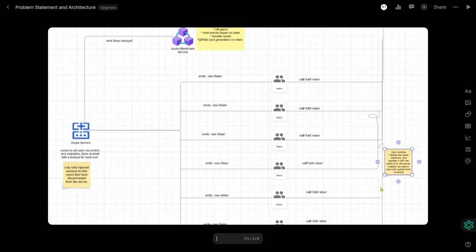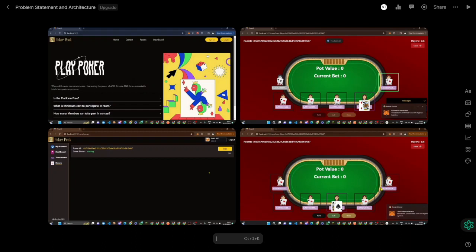These changes are updated to the users using a continuous connection. The feedback loop continues until the game ends, which displays the winner and then resets the game for another game. These are some screenshots from the game.